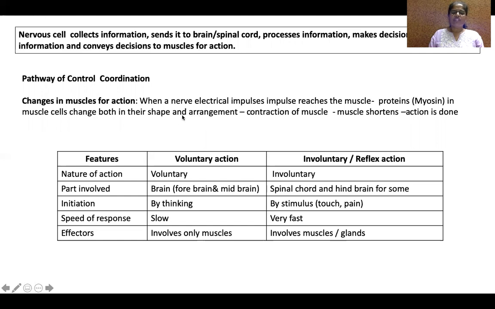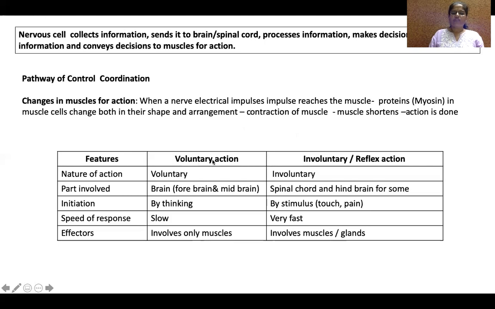Because of the change in shape and arrangement of this protein, the muscle gets contracted. The muscle contracts and becomes short, which helps to do the action. Okay. This is how a muscle performs the action. Proteins will be there in the muscles, which results in the change in shape and arrangement. Due to that, there is a contraction in the muscle, the muscle gets shortened and the action is done. Okay. After knowing all this, let us see the differences between voluntary actions and involuntary actions.